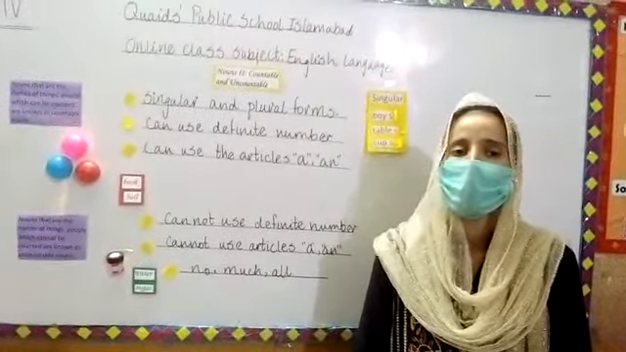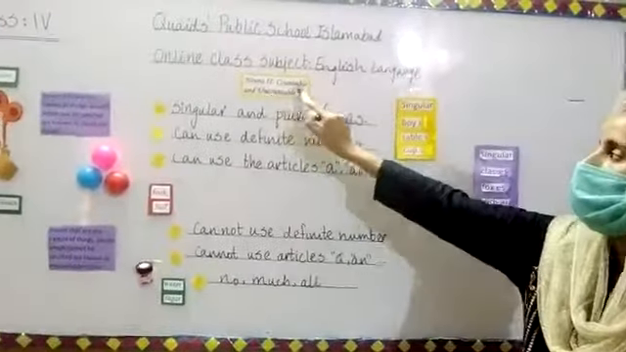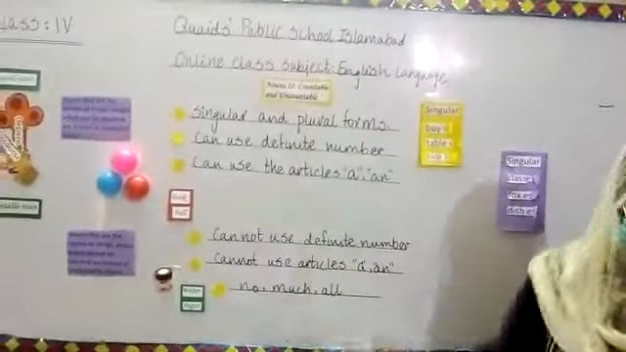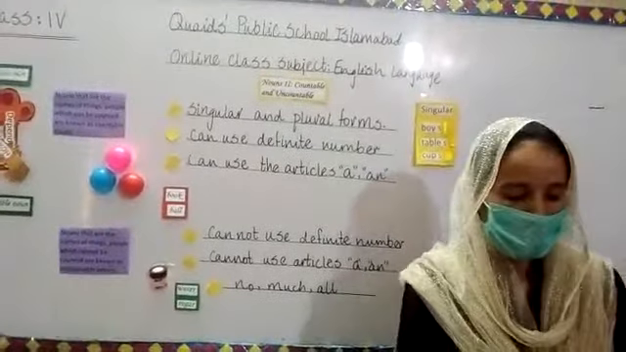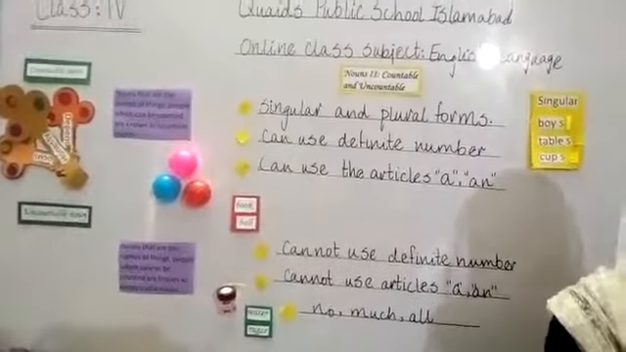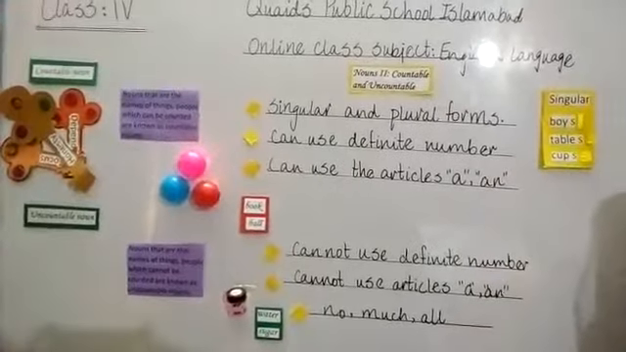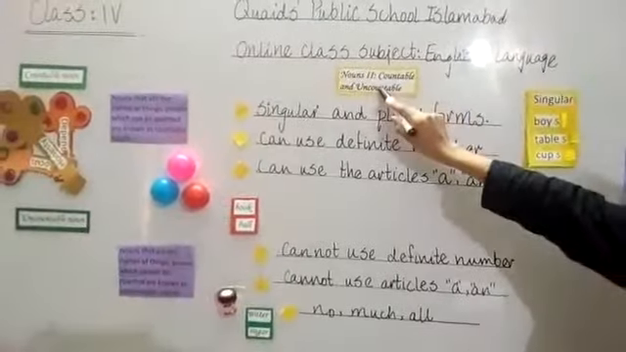Today we are going to learn the topic nouns, countable and uncountable. So from your Grammar Tree book, you will open page number 4. On page number 4, the topic is countable and uncountable noun.